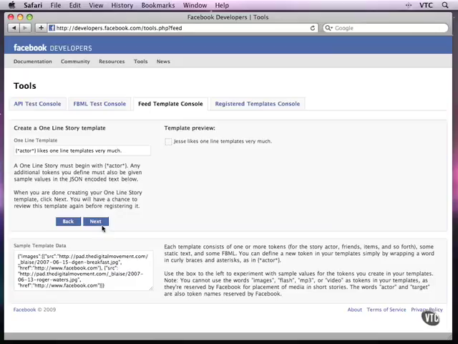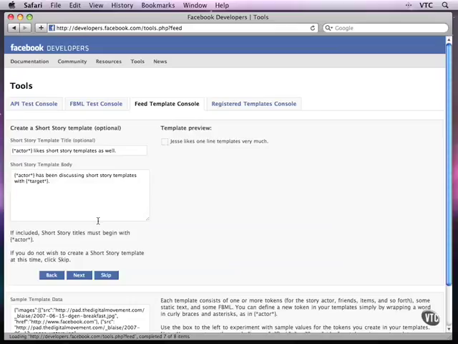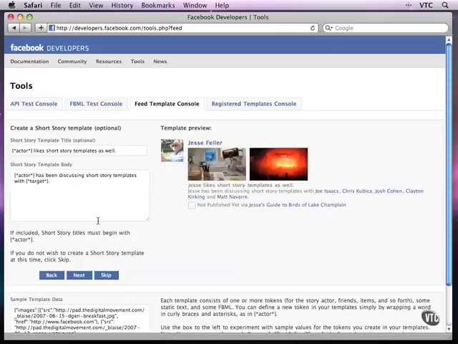We've done the one-line story template. Now let's move on to the next page. And here you'll see the short story template, and it's optional. I have to have the one-line template, but I don't have to have the short story. And you can see I have more space here for the story.